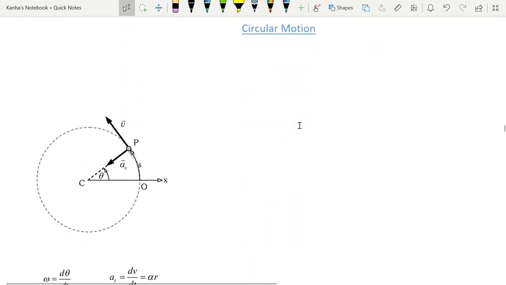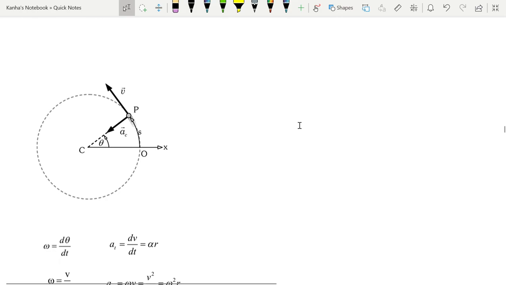Circular motion, let's look at circular motion. In circular motion, your particle is going along a circle. It continuously has an acceleration. There are two kinds of acceleration: one is tangential, which is in the tangent direction, AT. Another is centripetal, which is in the central direction. Tangential is responsible for change in speed, and centripetal is responsible for change in direction.